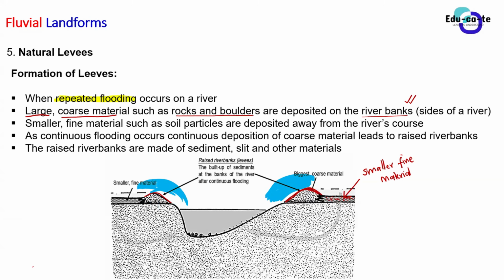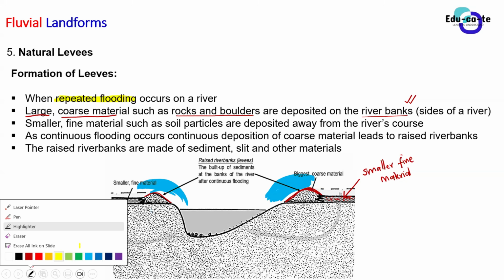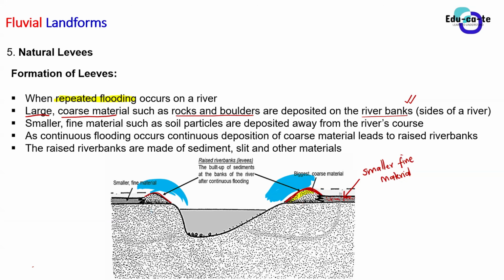As it floods out of the river, the water carries large rocks and coarse material, such as rocks and boulders, okay? So that biggest and coarse material is deposited next to the river. That is why you can see here we have a pile of large rocks and big boulders next to the river. This is because of the deposition that happens during flooding.